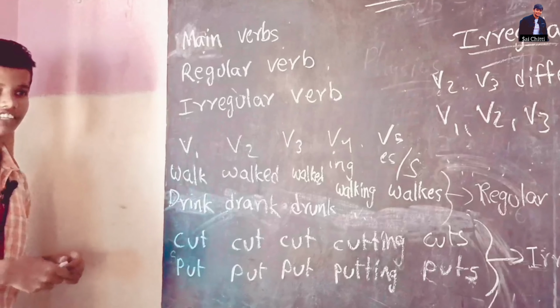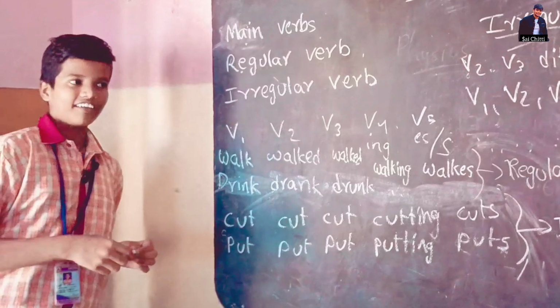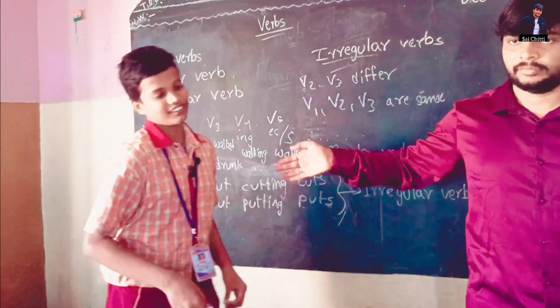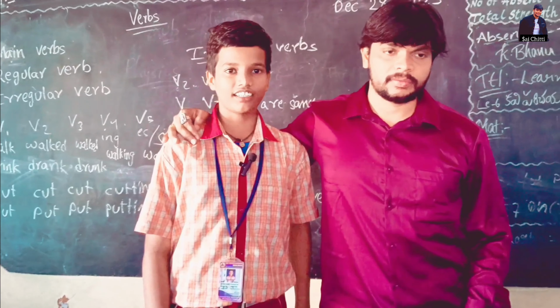A verb is an action word. A word which denotes an action is called a verb.